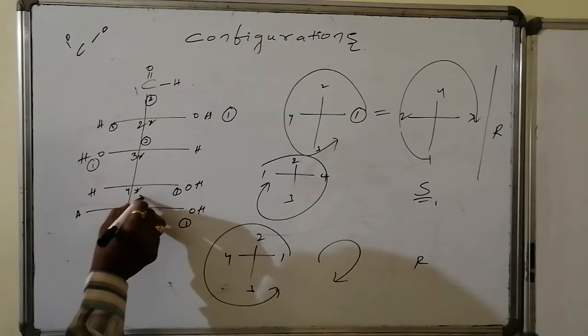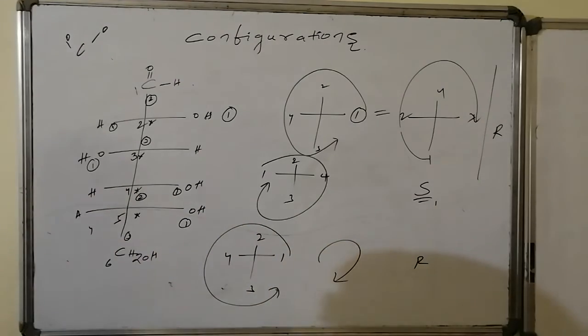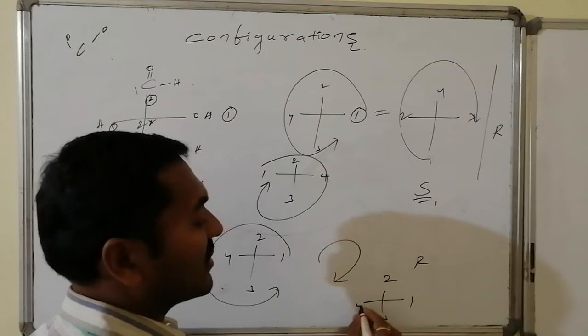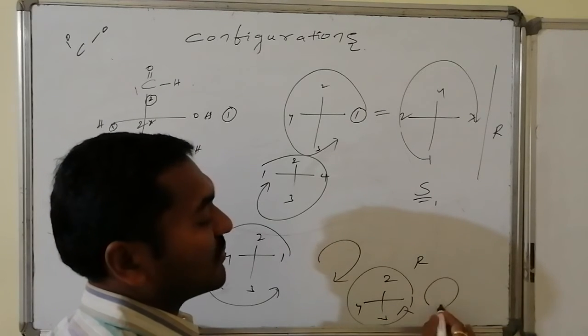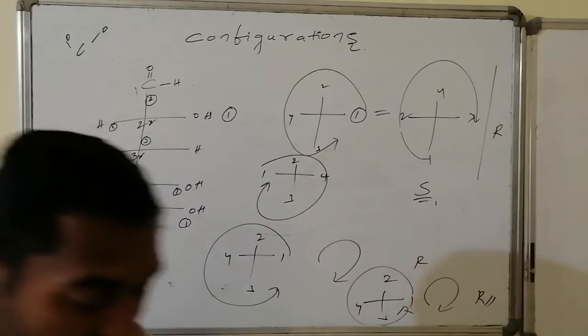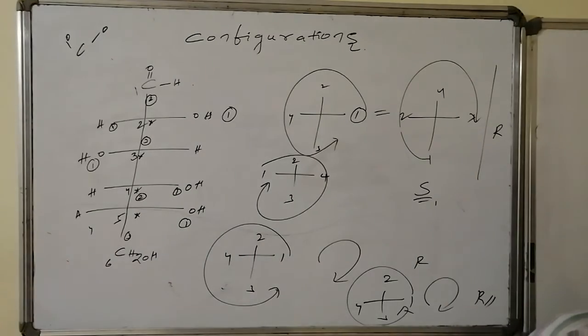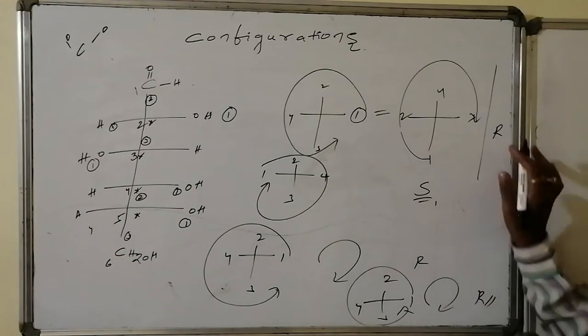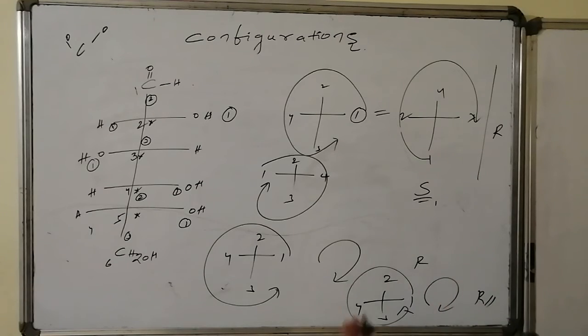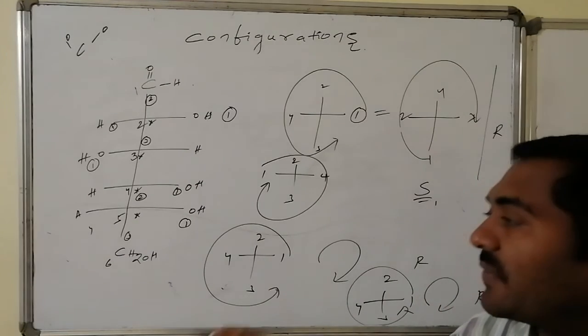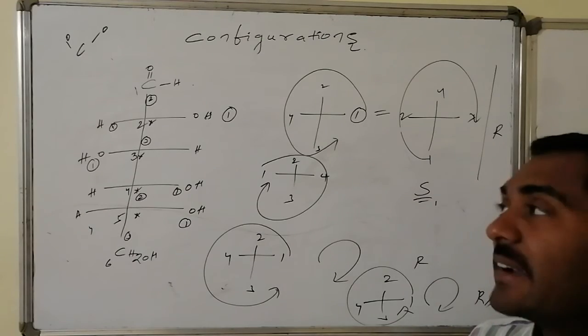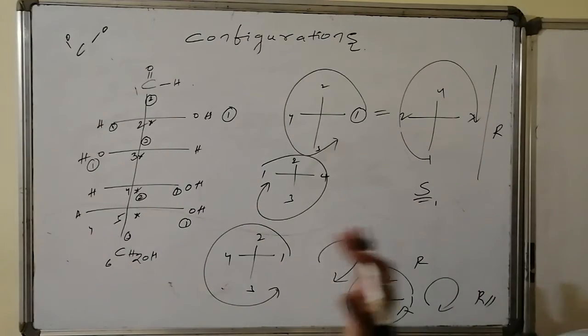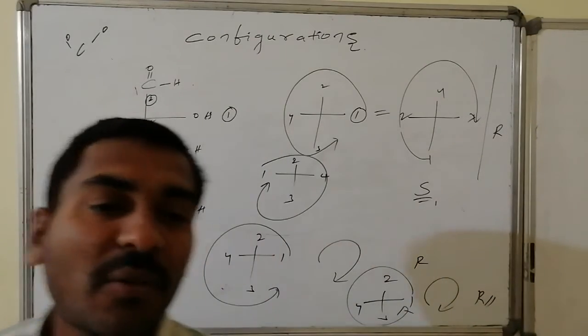If I go for the last chiral center, that is the C5 carbon atom, this is the first priority, and automatically this will become the second priority, this will be the third priority, and this will be the fourth priority. So first, second, third, fourth priorities, 1, 2, 3. So this will be once again what? R configuration. Hence the IUPAC name of glucose will be 2, 3, 4, 5, 6 pentahydroxy, where the pentahydroxy is associated in such a way that 2R, 3S, 4R, 5R, 2, 3, 4, 5, 6 pentahydroxy hexanal is the IUPAC name of the glucose system.